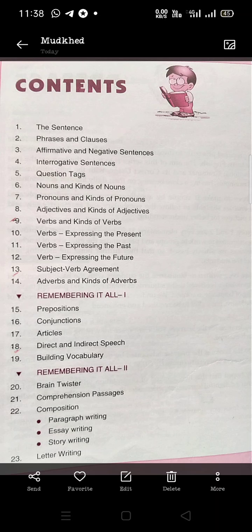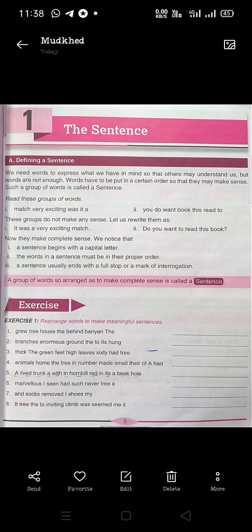We will learn about sentences. Okay, the first topic we will start today. So, this is the first topic from your grammar book, the sentences. Okay, what are sentences? Now, here is some information given about sentences. Defining a sentence. Okay, we need words to express what we have in mind so that others may understand us.